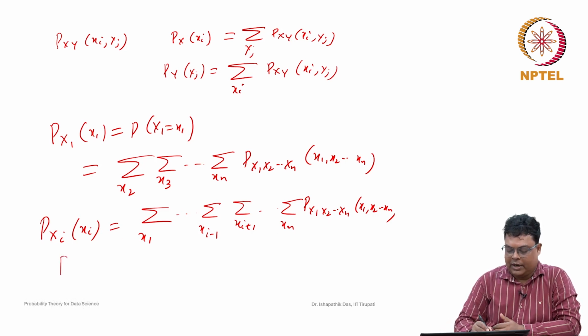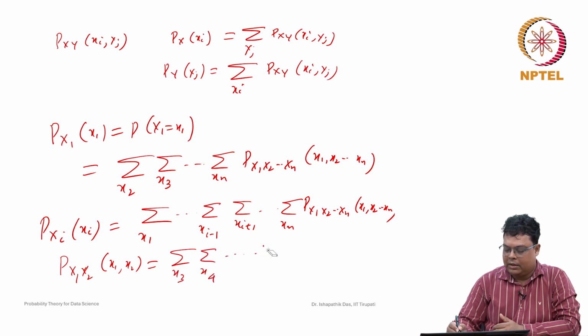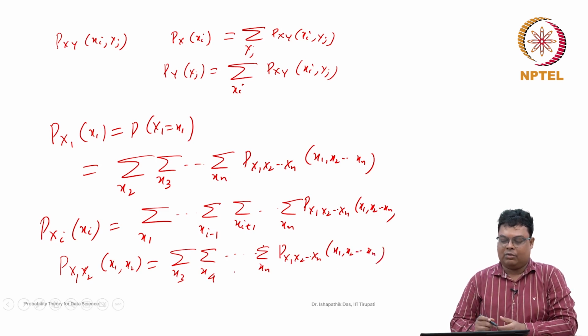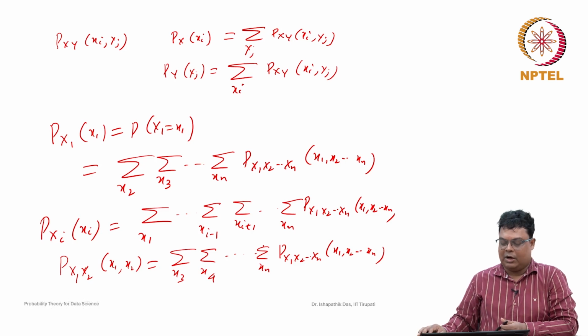Just as an example, suppose we want to find the subset X1, X2, then for the remaining variables x3, x4, up to xn we take the sum of p(x1, x2, ..., xn). I hope you have now understood how we can find the marginal probability mass function from the joint probability mass function.